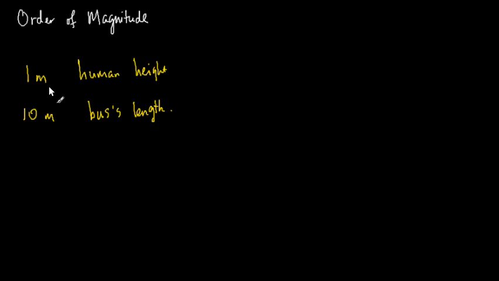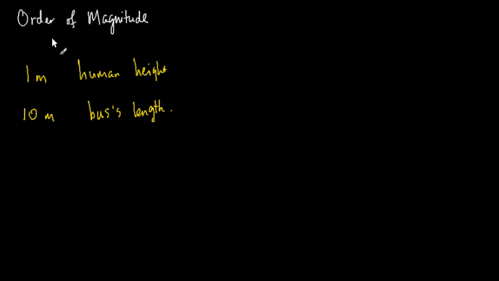So it's somewhere between a few times a meter or a few times smaller. But of course we know that people who are 2 meters or taller are quite rare, and babies can be as short as maybe 30 centimeters, or even less, but not that much shorter.